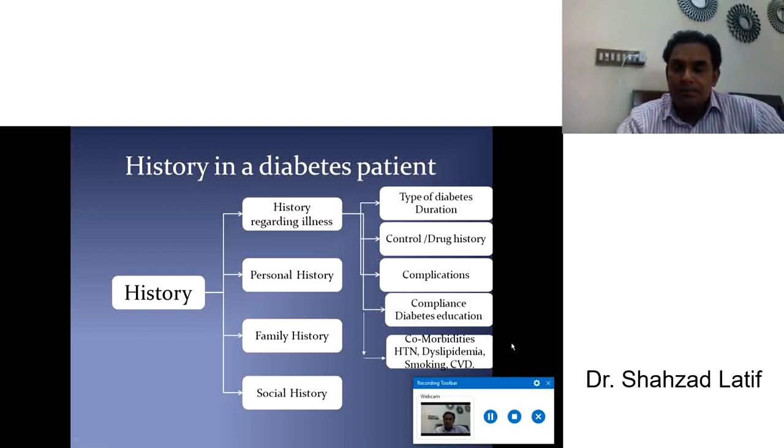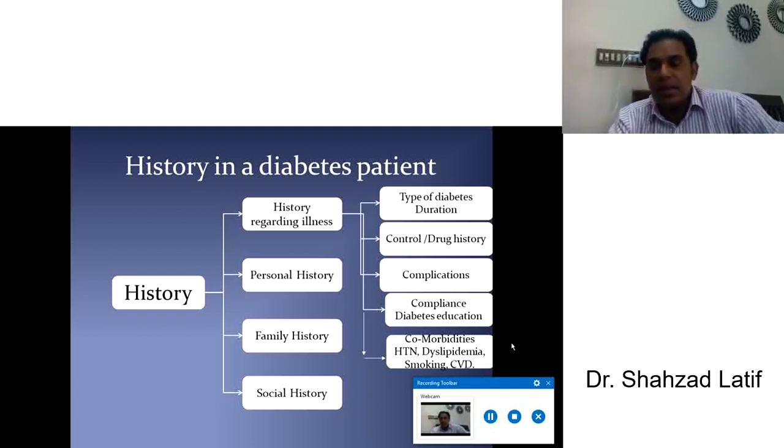After that, as we already discussed in the history segment, number one is introduction and consent of the patient: introduction of the doctor or person taking the history, and then consent of the patient. Then you will start in a systematic way the history of a patient with diabetes mellitus. There are a few points in the form of an algorithm. You should focus on these segments for taking history.